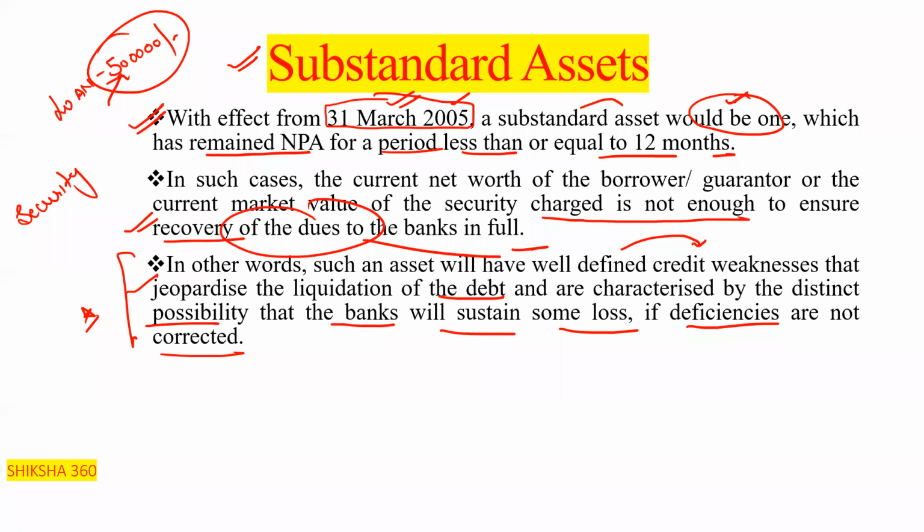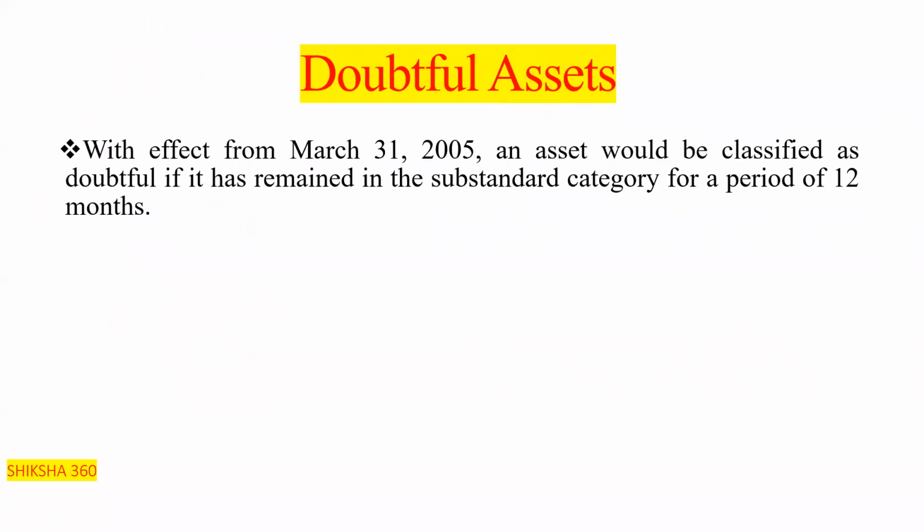Now move to the next one, that is doubtful asset. With effect from 31st March 2005, an asset would be classified as doubtful if it has remained in the substandard category for a period of 12 months. That is a doubtful asset.